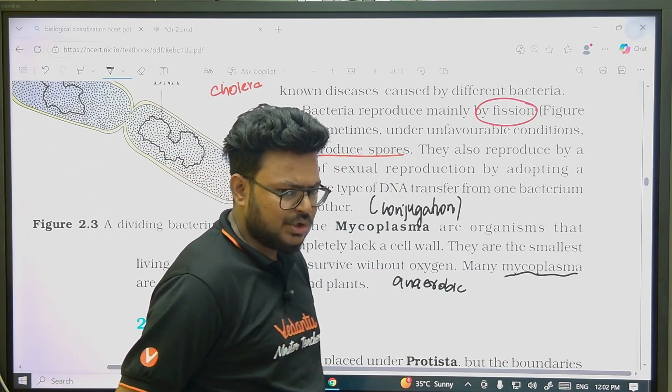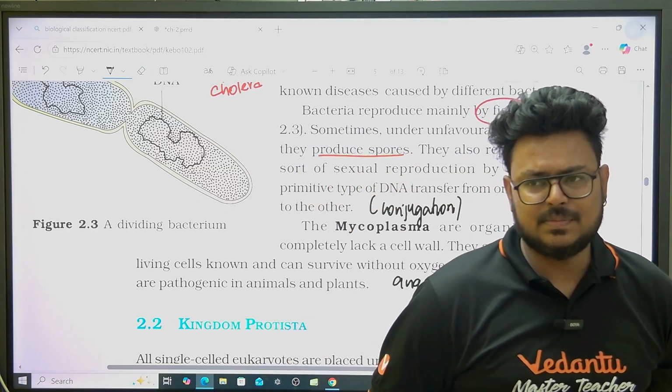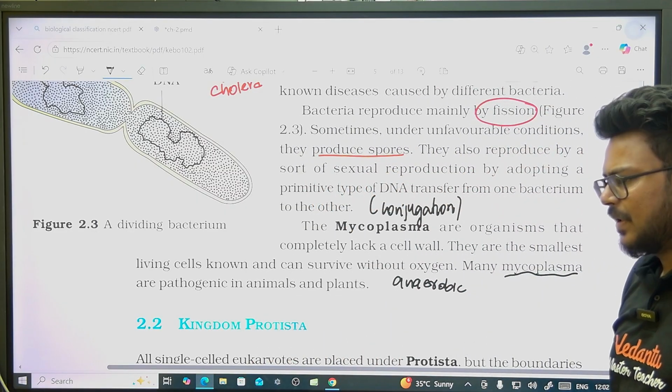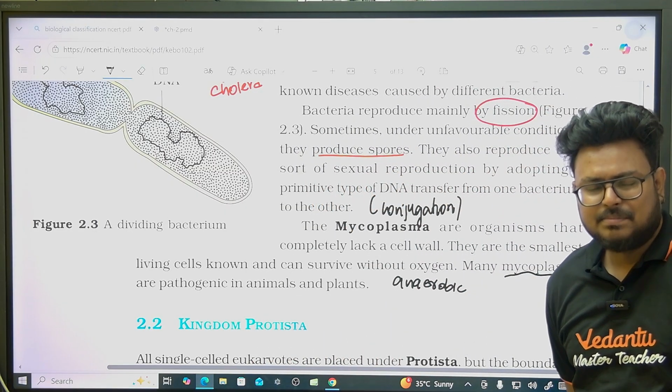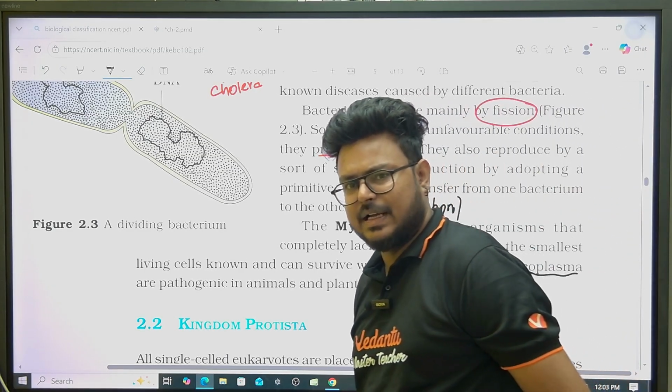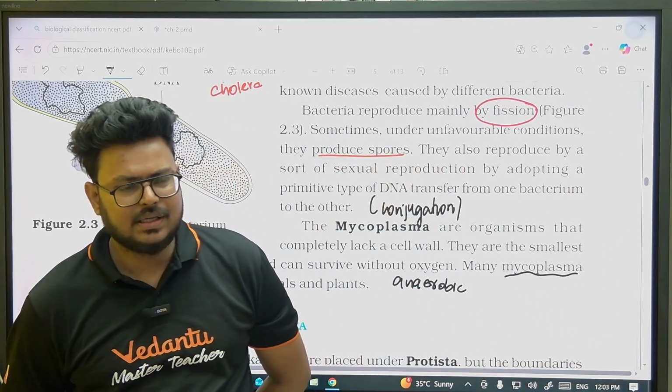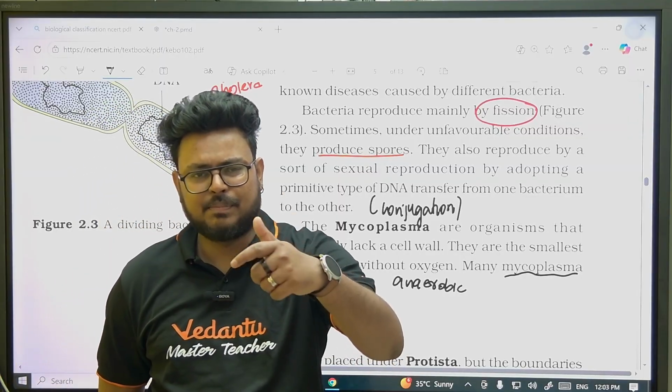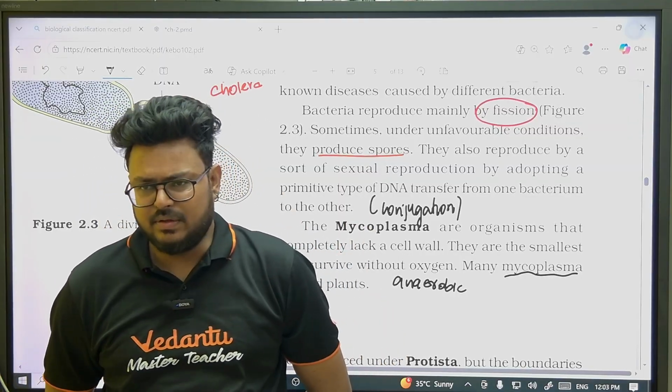So today we are finishing up to mycoplasma. Tomorrow I'll start with protista and we will finish fungi. Plantae and Animalia, you know, are very easy. So tomorrow we'll finish protista, fungi and viruses. Like the small things, viruses, prions and viroids, that we will cover.